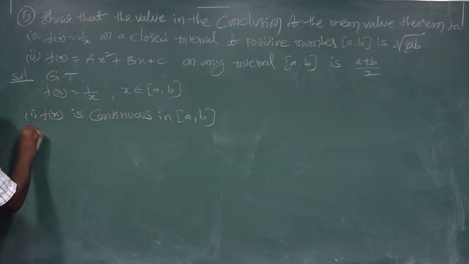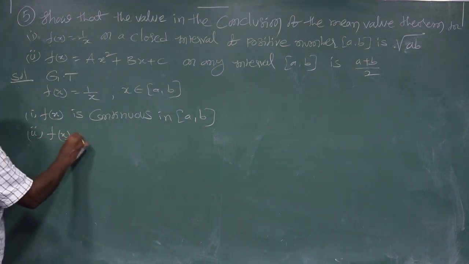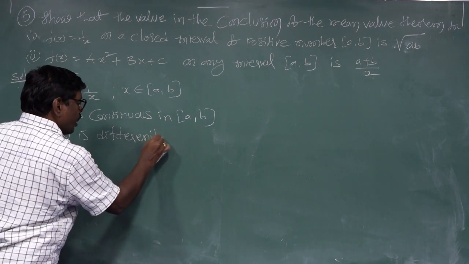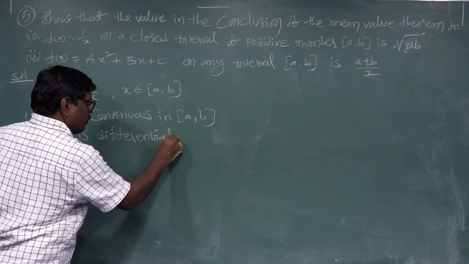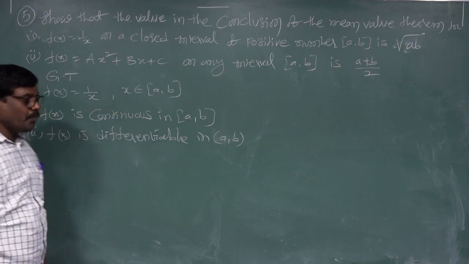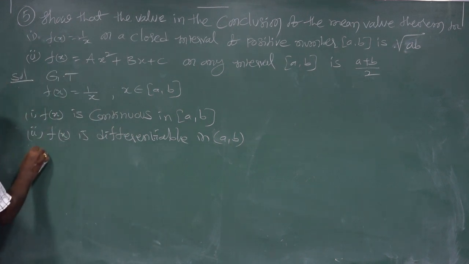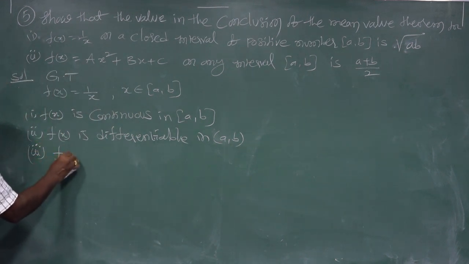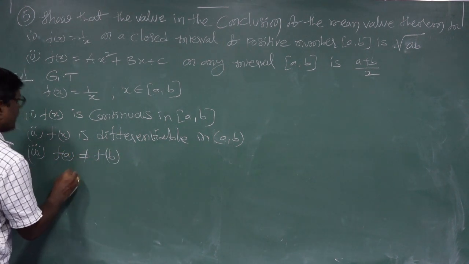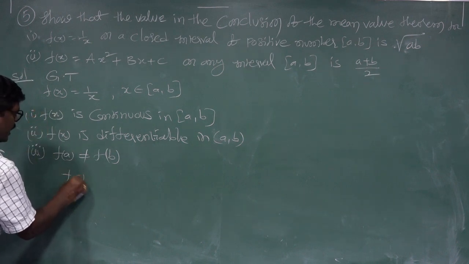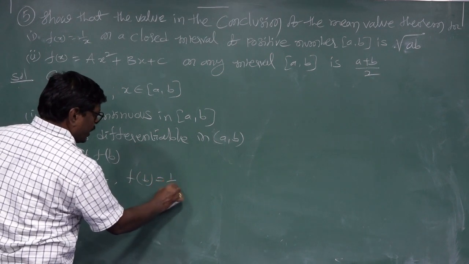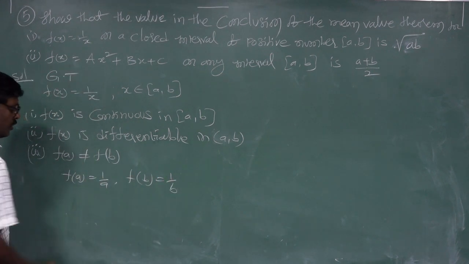Second, f of x is differentiable in the open interval a comma b. The third condition is f of a is not equal to f of b. Substituting, f of a is equal to 1 by a, f of b is equal to 1 by b. These are not equal.